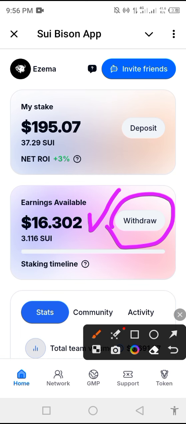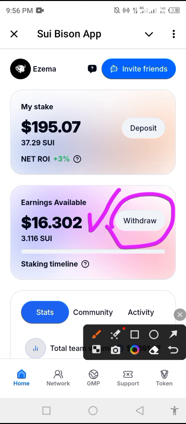Another way of earning when you promote this Sui Bison is if you refer one person and that person funds his or her wallet, you're going to earn 10% from that person. You are earning till the 5th generation, okay? If I refer you, I'll earn 10% from whatever you staked. If you refer somebody, I'm going to earn 5% from that person that you referred.